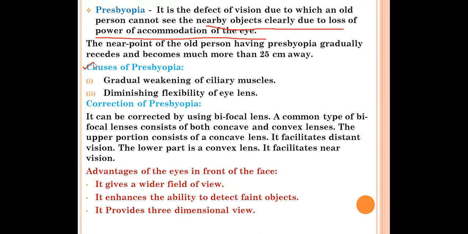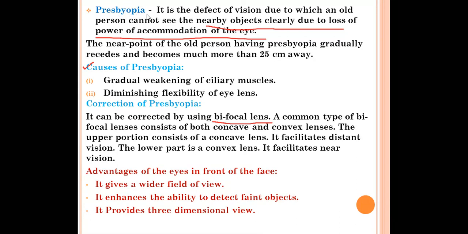And what are the causes of presbyopia? Gradual weakening of the ciliary muscles, and diminishing flexibility of the eye lens. The ciliary muscles will become weak and the eye lens will also not be so flexible. Because of these two reasons, presbyopia occurs. And how can it be corrected? It can be corrected by using a bifocal lens. Half of the lens will be made of concave lens and half will be made of convex lens.